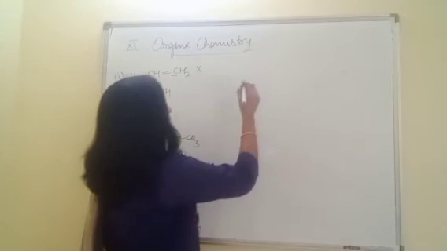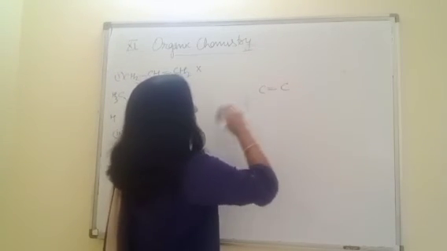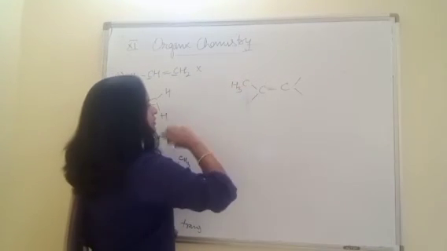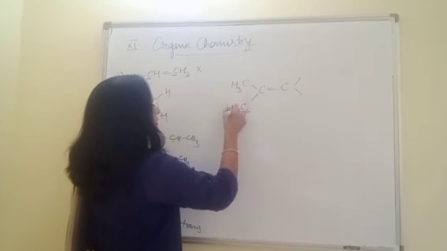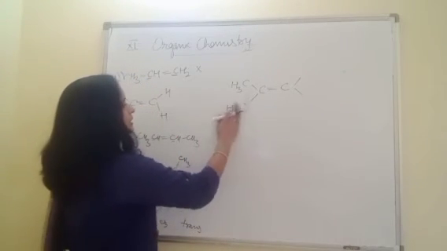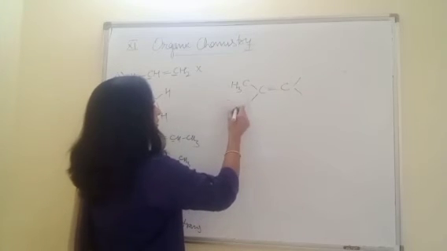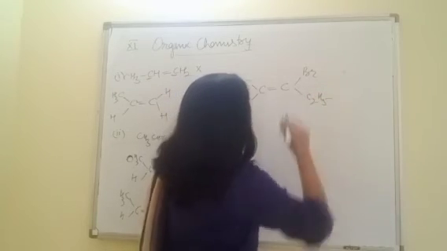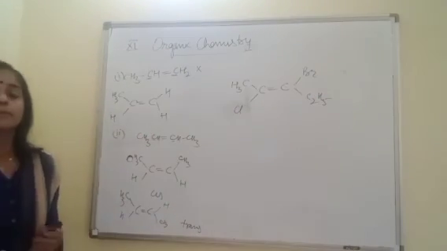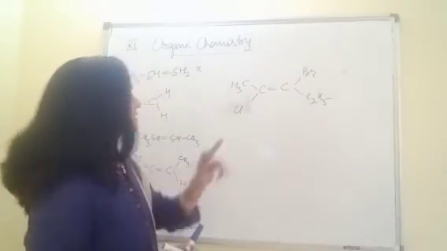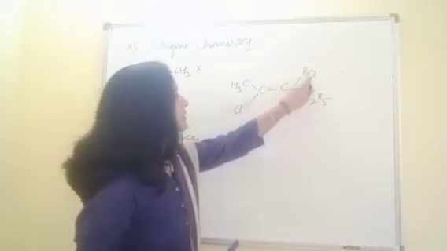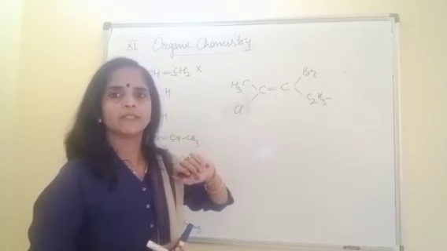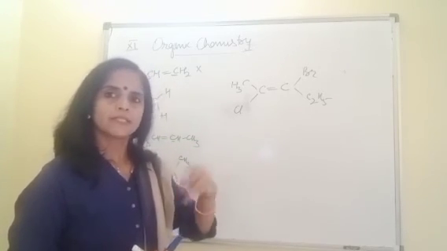If I take one more case, beta, for example, these are the two double bonded carbon atoms and the groups are CH3, then this is C2H5. Sorry, I am not taking C2H5, I am taking a halogen here. This is also a halogen, and this is C2H5. Although all the groups are different, one similarity is there: these two are alkyl groups, these two are halogens. So both the alkyls are opposite to each other, halogens opposite to each other. So we call it trans.